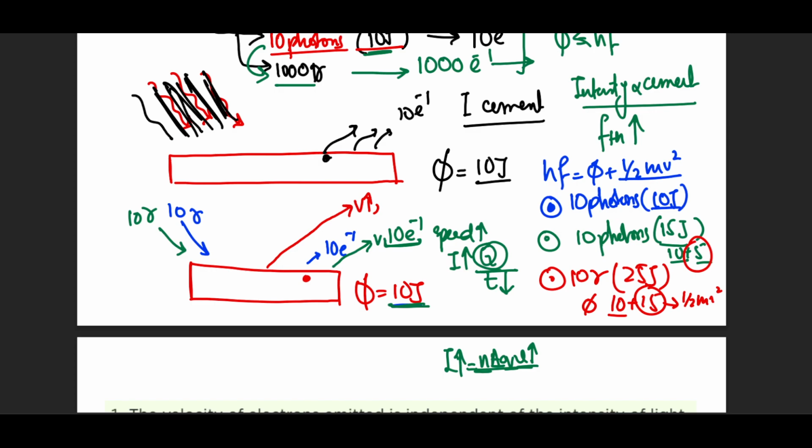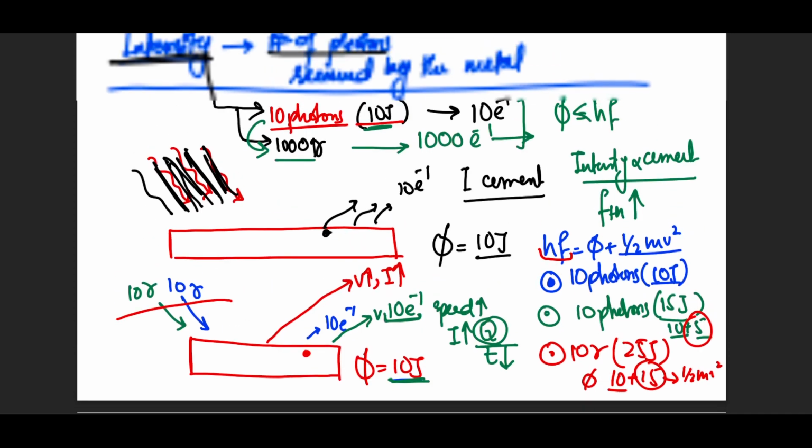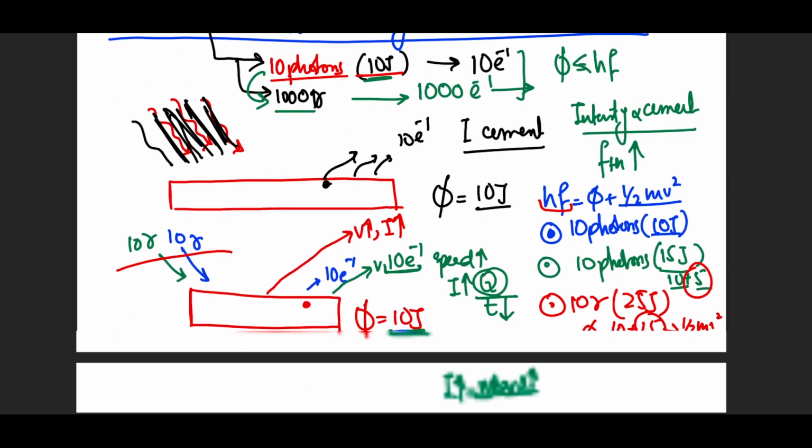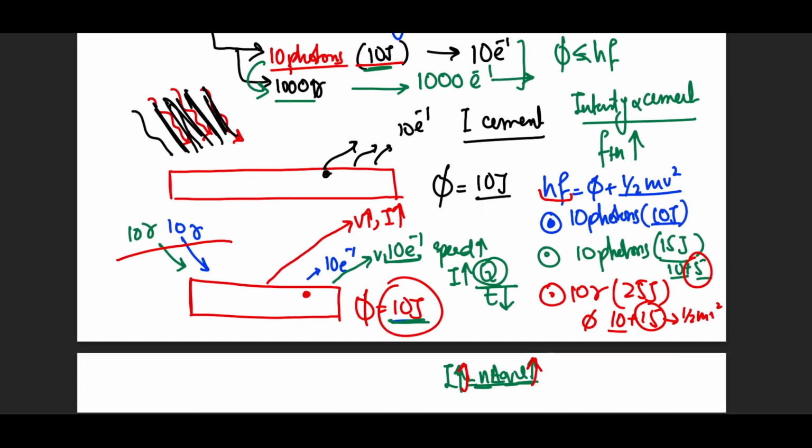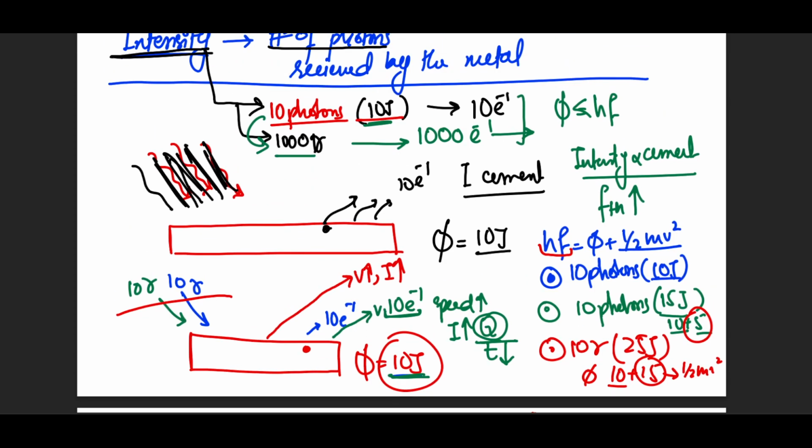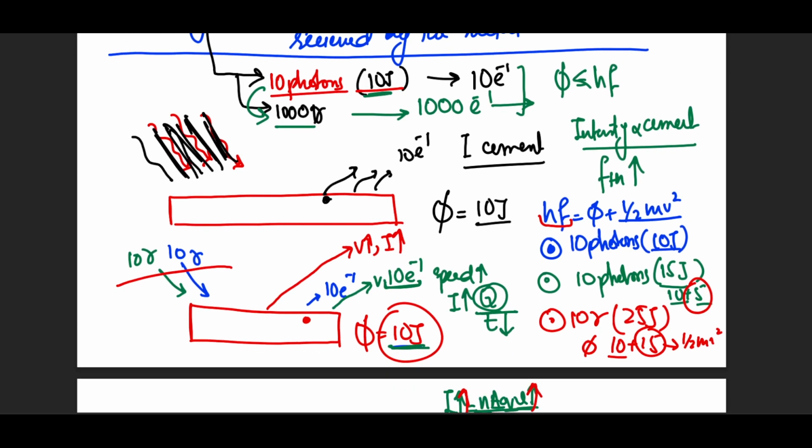Now we know that if the speed increases, or the drift velocity increases, the current increases. And this will again call for a higher photoelectric current detected in the ammeter. So although we are not changing the intensity, we are changing their energy. We are providing a high energetic photon that will also call for an increase in the photoelectric current. But in both cases, we need to cross the threshold frequency. We need to provide the work function energy. Only then do these things become proportional. Higher intensity, more current. More photon energy, more current.